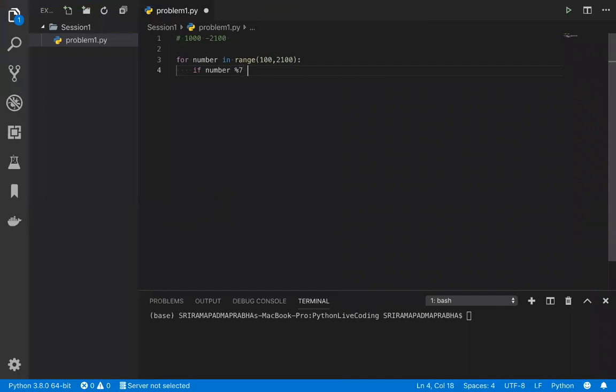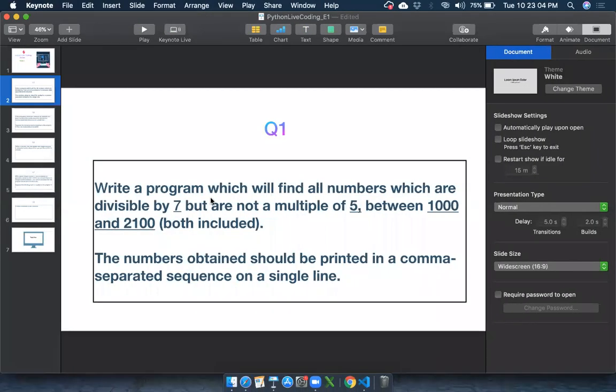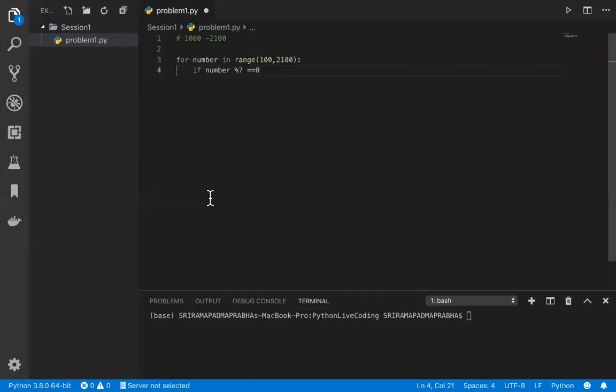So if number % 7 is equal to 0, that means the number is divisible by 7. But it should not be a multiple of 5, so how can we do it? I'm going to use an AND operation here, because I want the number to be divisible by 7 and not a multiple of 5. That is also nothing but divisibility by 5, right?